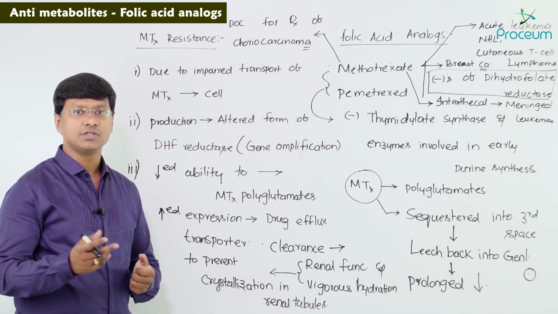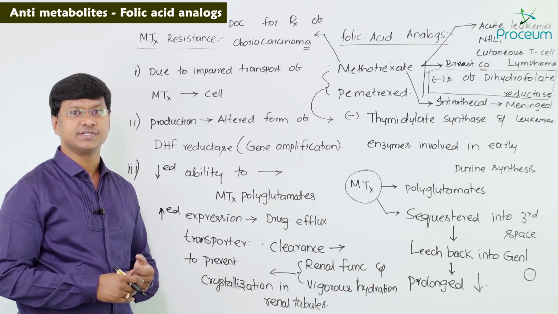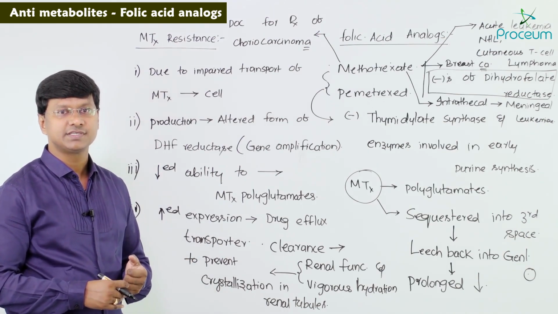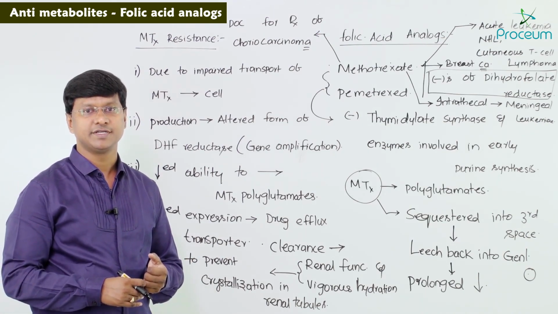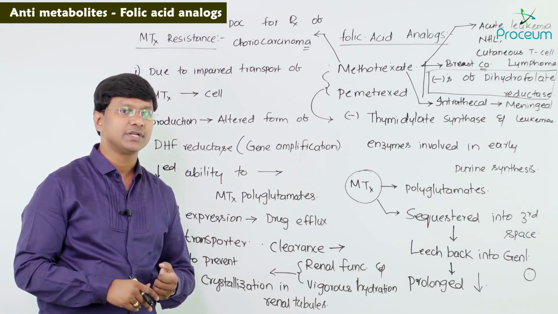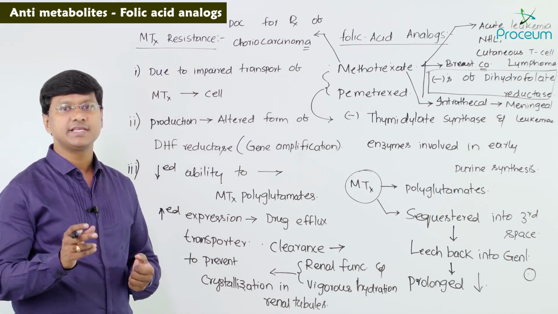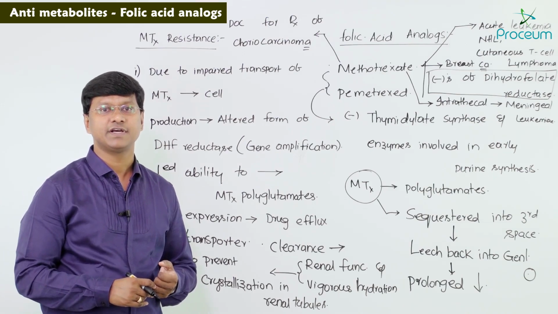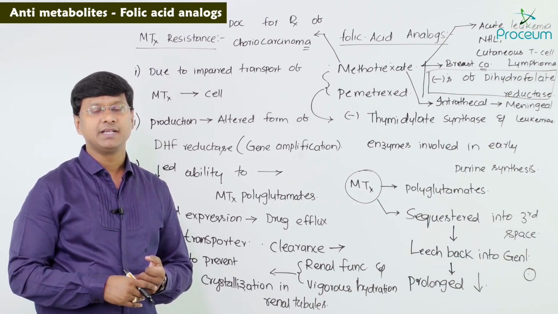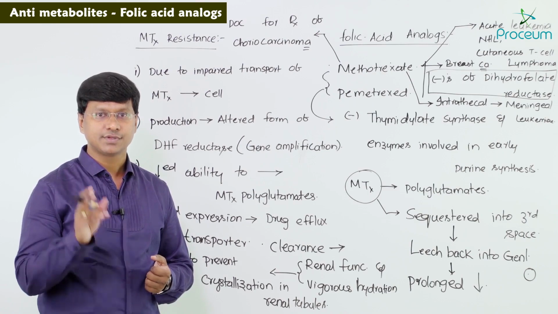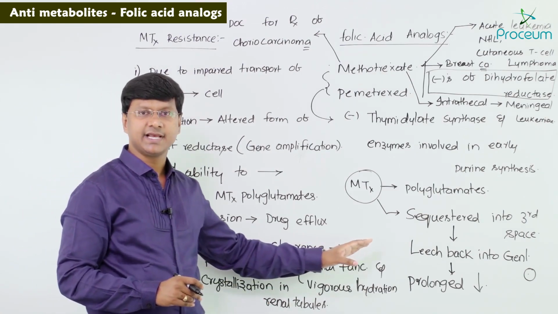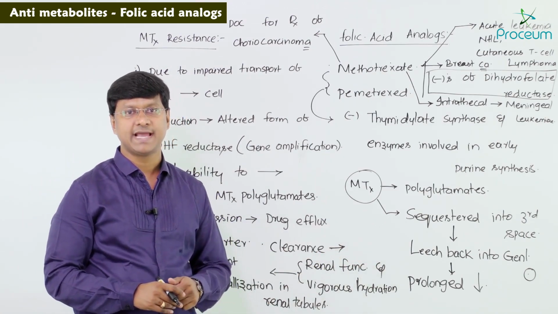The individual can also develop resistance by decreased ability to synthesize methotrexate polyglutamates, and by increased expression of a drug efflux transporter of the multi-drug resistant protein class.